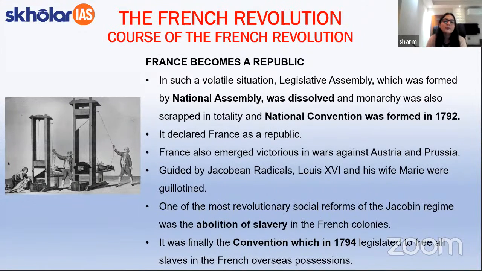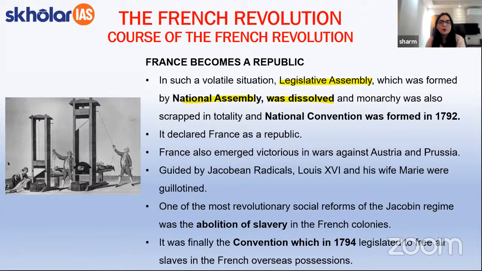Alright. Now, as a part of this, it will be important to note that there was a situation of political turmoil in France, and because of this, the Legislative Assembly, which was also known as the National Assembly, was dissolved. Okay. तो नेशनल असेंबली जो हमने देखा था, जो एस्टेट मीटिंग के बाद में बनी थी, ओके, जो थर्ड एस्टेट के लोगों ने बनाई थी, द असेंबली ऑफ द पीपल, दिस वाज डिसॉल्व्ड पर्टिकुलरली आफ्टर द वॉलेटाइल सिचुएशन इन फ्रांस wherein Austria and France were at war.